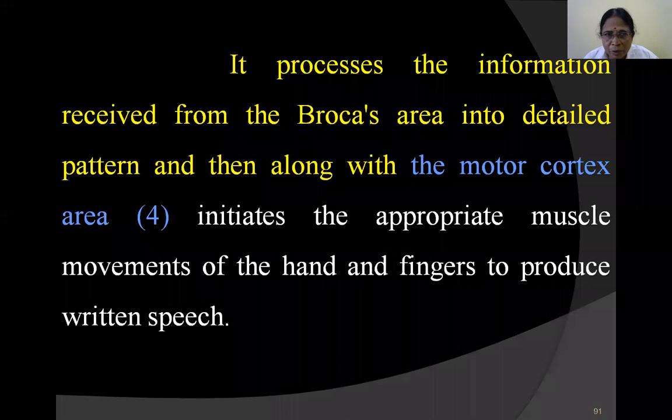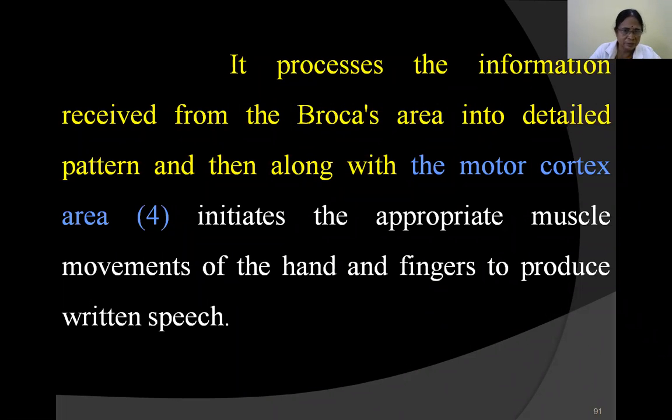And then, along with the motor cortex, that is area number 4, primary motor cortex, information for written speech has to reach Exner's area, area number 10, present in the premotor cortex. Therefore, information goes to that area, and along with motor cortex, area number 4, they initiate the appropriate muscle action, movements of hands and fingers for writing purposes.